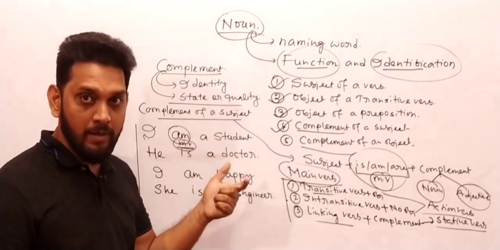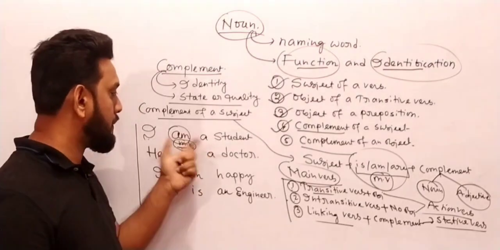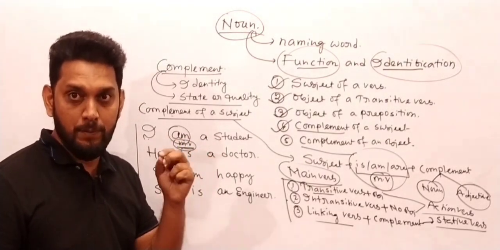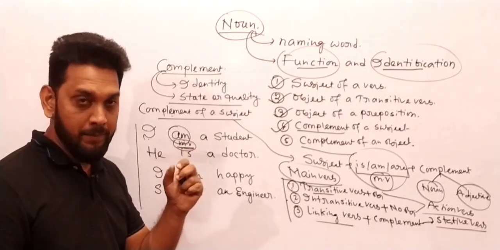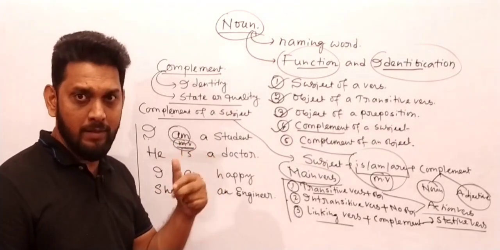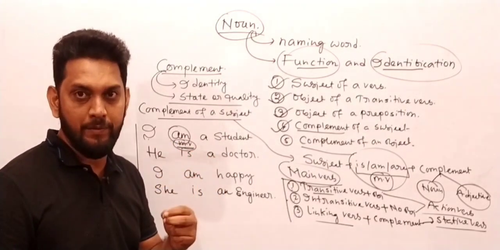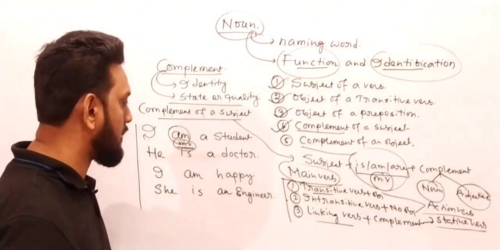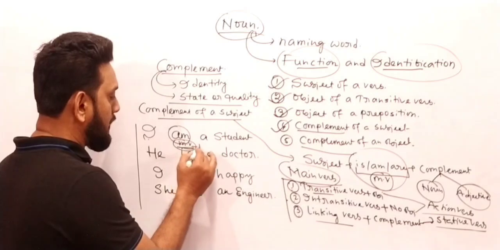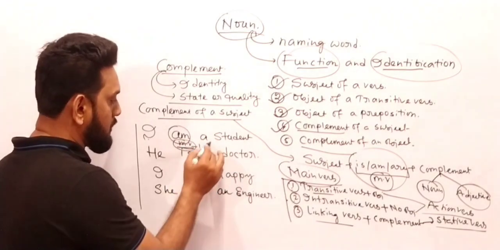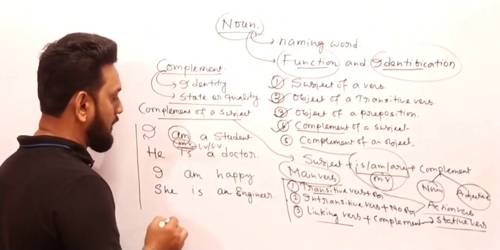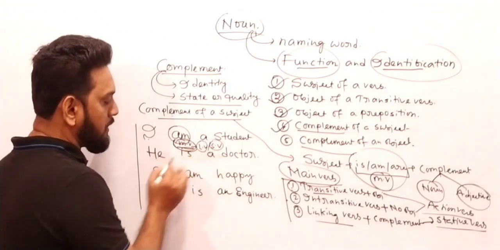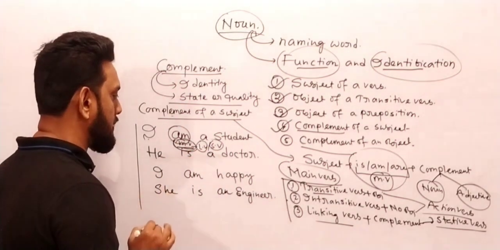But in the statement I am a student, the subject does not perform any action. Yes or no? Here does the subject do any action? No, my friend, the subject does not perform any action. Because the subject does not perform any action, we can call it the linking verb as well. Also you can call it the stative verb. Got it? So the main verb you can call a linking verb, and also a stative verb. All these are correct answers.